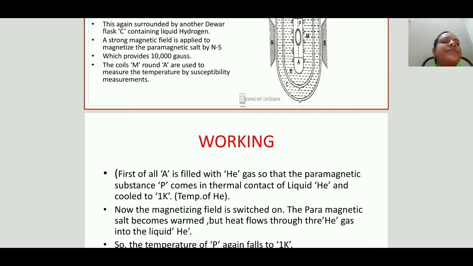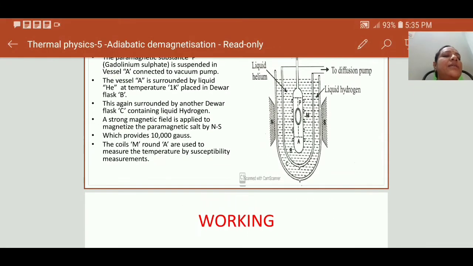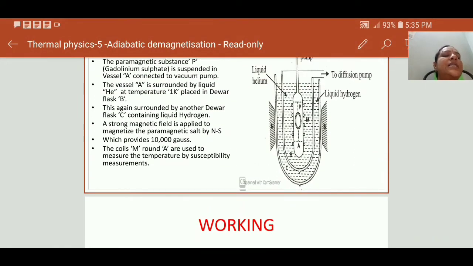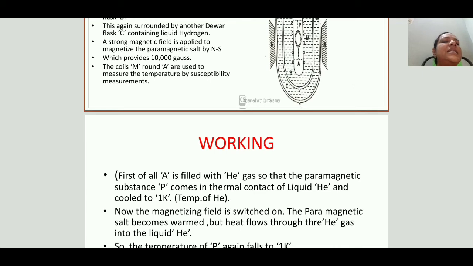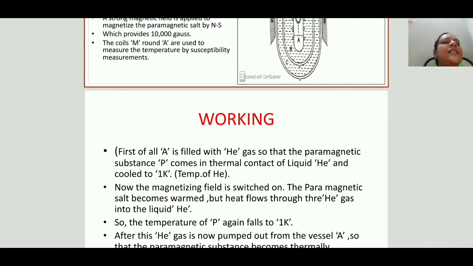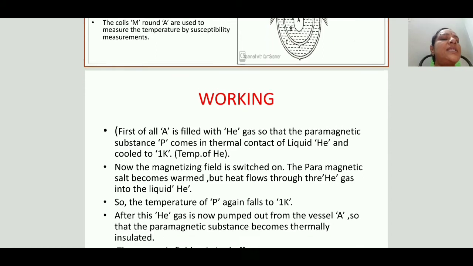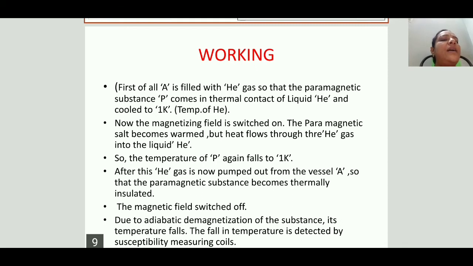Next, let us see how this operation works. First of all, the cylindrical vessel A is filled with helium gas. By filling this vessel with helium gas, the substance P comes into thermal contact with helium. That means helium is at 1 Kelvin temperature. Next step, we apply the magnetic field.